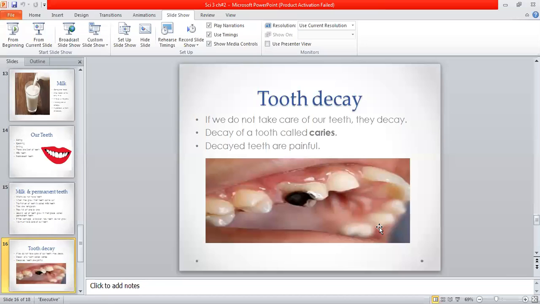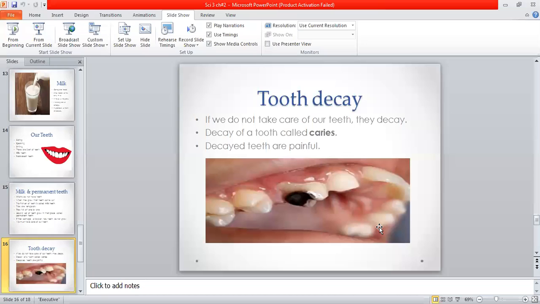As we know, we must chew the food and turn it into smaller particles, then it is going to be digested. We cannot swallow the whole solid food, so we chew the food, and for chewing we have the teeth. So if we eat a lot of sweets, our teeth start decaying.